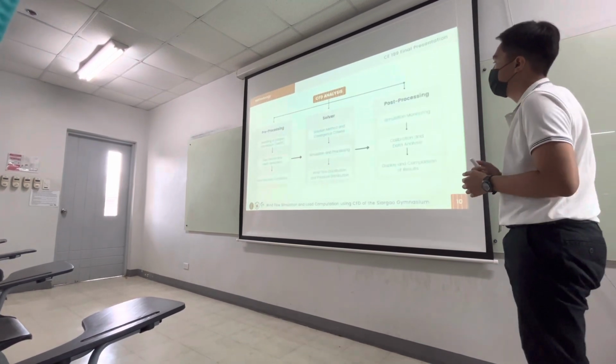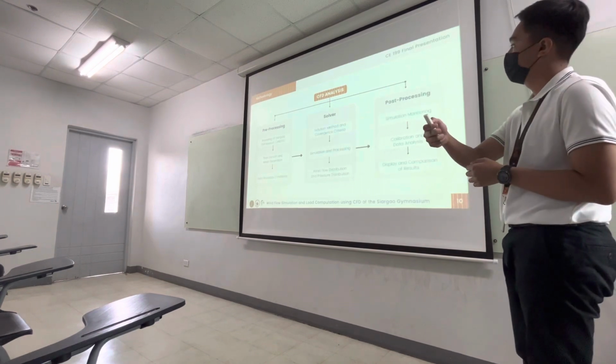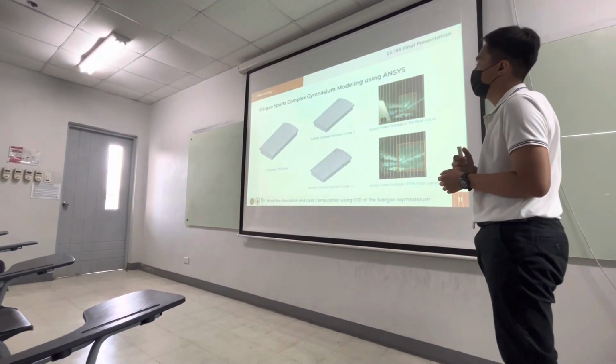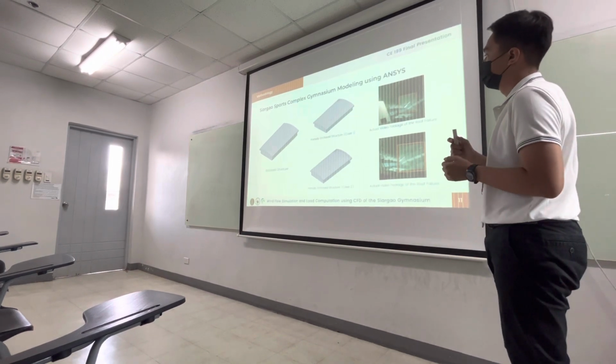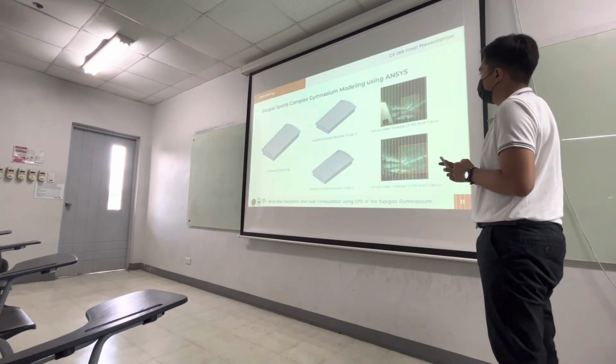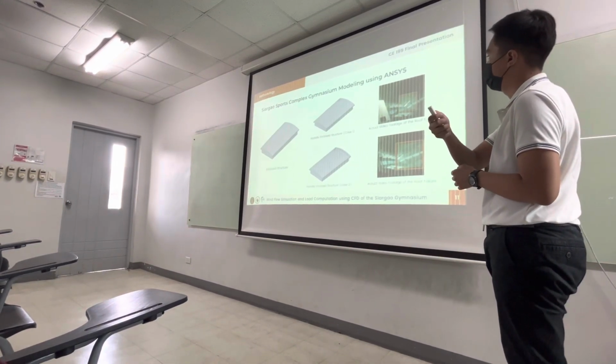Specifically, the CFD analysis has three distinct methods: the pre-processing, the solver, and the post-processing. For the pre-processing, it involves the modeling of the gymnasium using ANSYS, in which three cases were considered. First is the enclosed structure and partially enclosed, considering two cases of the onset of failure based on the actual video footage of the roof failure.